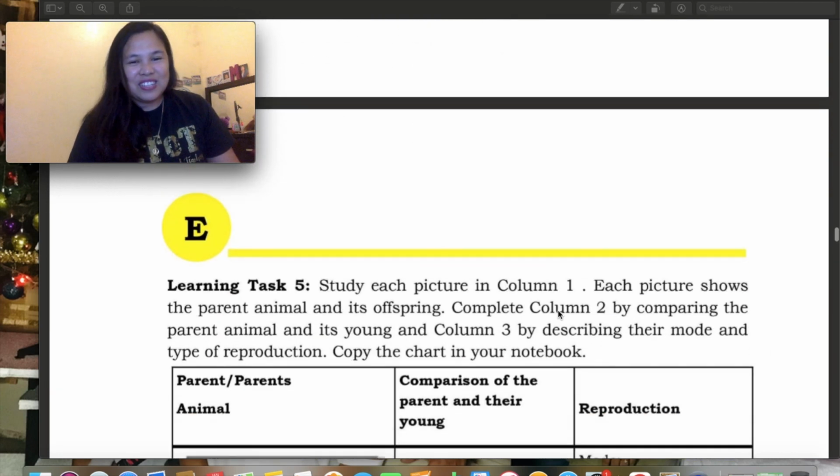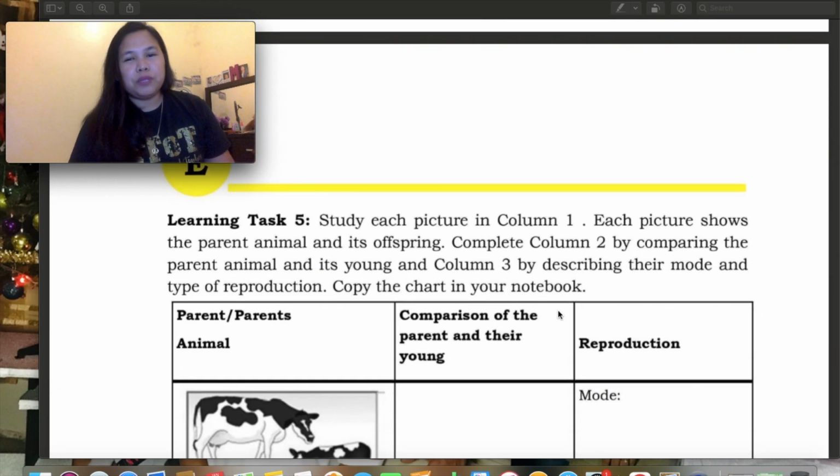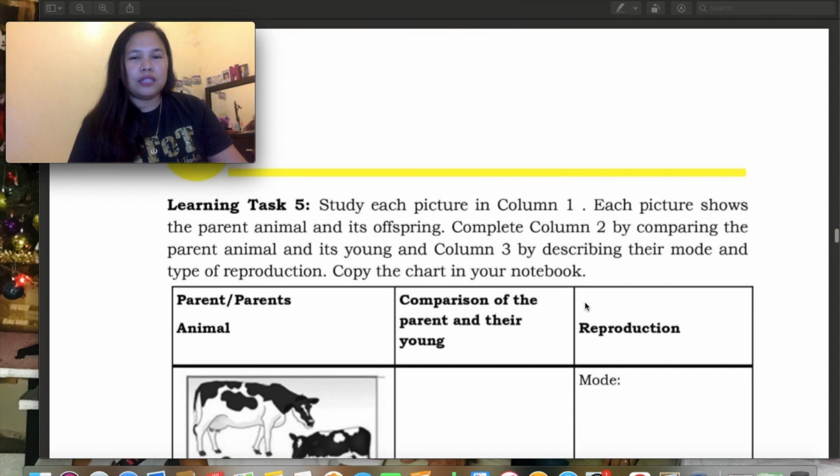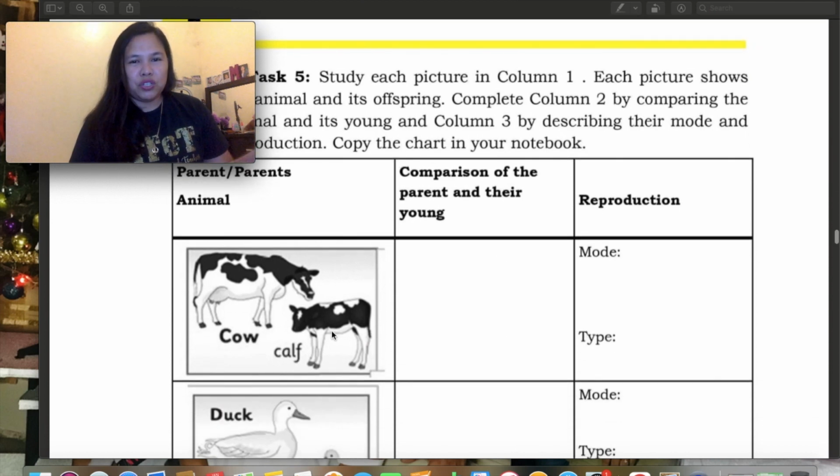So, in learning test 5, study each picture in column 1. Here in column 1, each picture shows the parent animals and their offspring. Then complete column 2 by comparing the parent animal and its young, and column 3 by describing the mode of reproduction. Copy the chart in your answer sheet. Here are the pictures of animals and their offspring, their young. Then this is the comparison. What is the difference of the calf? The calf is the baby cow, then the cow is the adult.